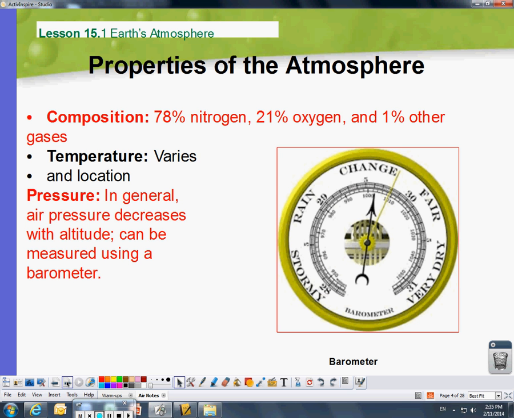The biggest thing is looking at the air pressure, because remember high and low pressures. When we're looking at pressure systems, high pressures are calm days, low pressures are storms. So we'll use this right here, a barometer, to take a look at the different types of pressures. As the pressure changes, this needle will move back and forth. If it's in this area, that means that it's changing. You have the stormy side, which is the low pressure, and then you have the fair or very dry side, which is the high pressure. That's why they can tell where the pressure systems are actually at. If you're not done copying, please pause at this time.